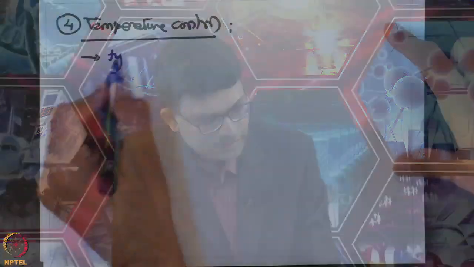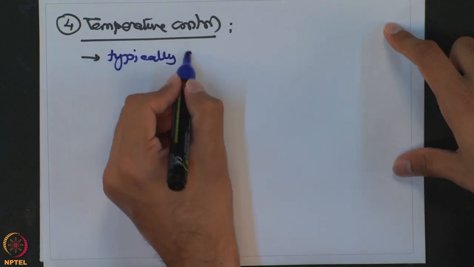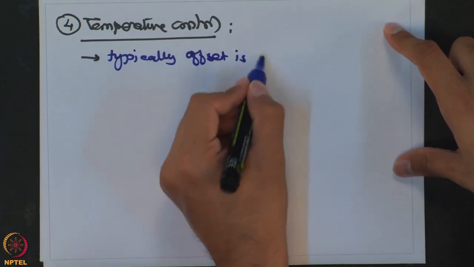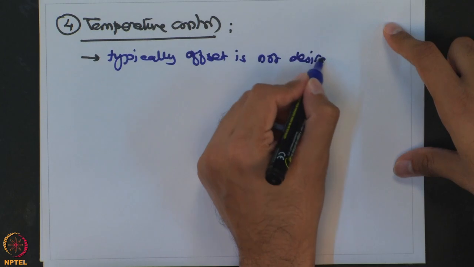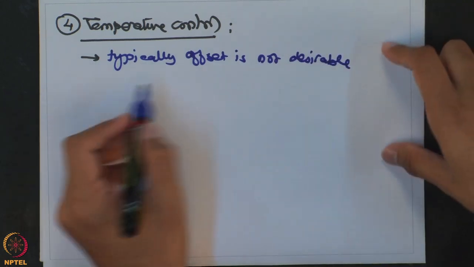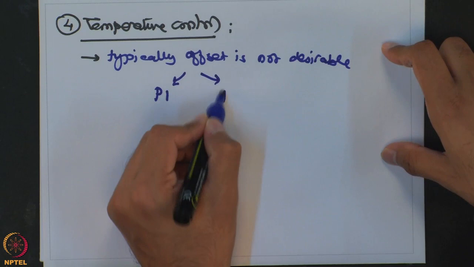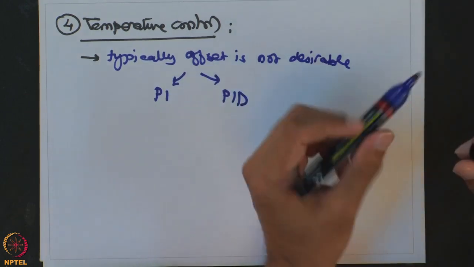So typically offset is not desirable. So you have two options, one is PI or PID, and again we try to follow similar rules. If the inherent process is fast, you will try to go with a PI controller. If the inherent process is slow or multi-capacity, then we will go with a PID controller. A lot of times we have the heating or cooling done through a jacket, so it becomes a multi-capacity process.